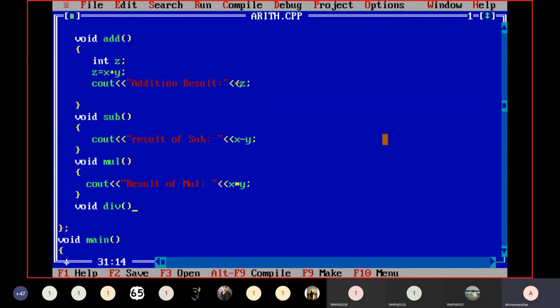If you are a professional developer, as per the standards, you have to define one specific operation in one specific function. You should not define multiple operations in a single function. It is possible, but it is not preferable.